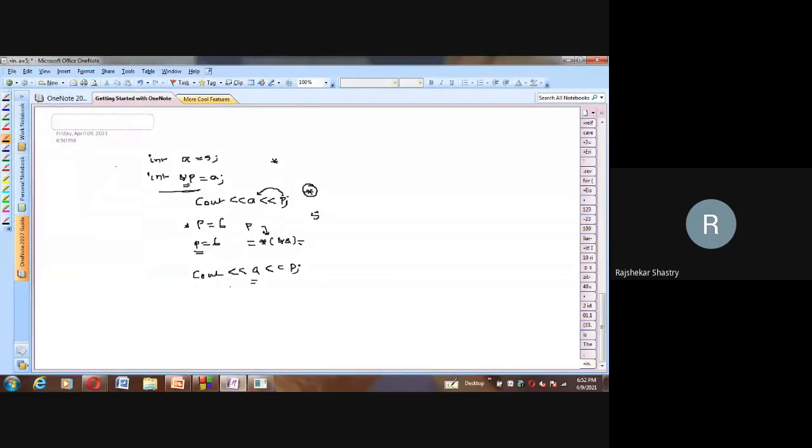a is holding 5. I created a reference variable, ampersand p, to which a is assigned. After that, when I output through cout, both outputs will be 5, 5. Now what I did is change p to 6, and once again I'm printing the values of a and p. So what output will you get, anyone? What is the output for a?